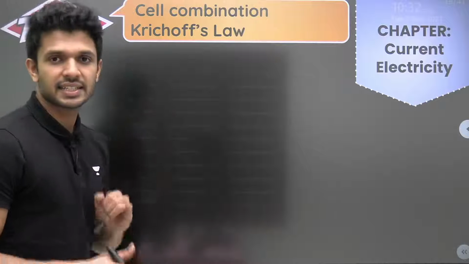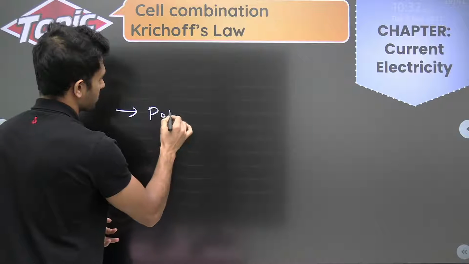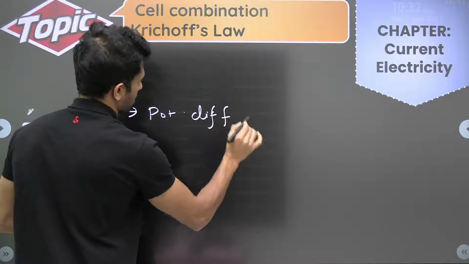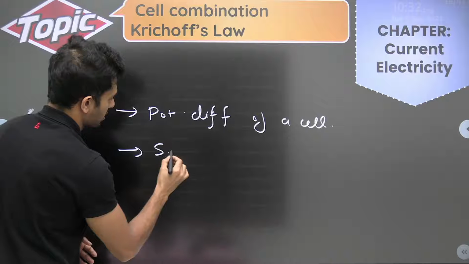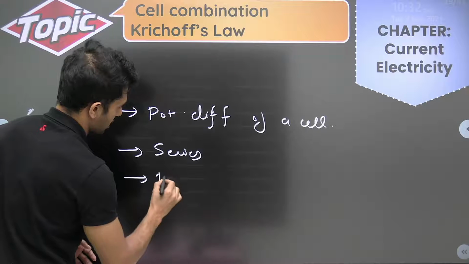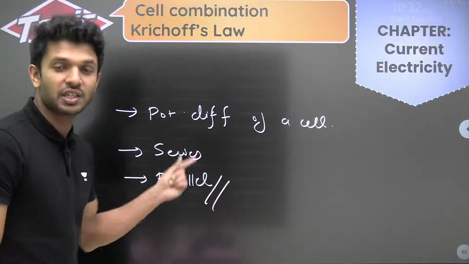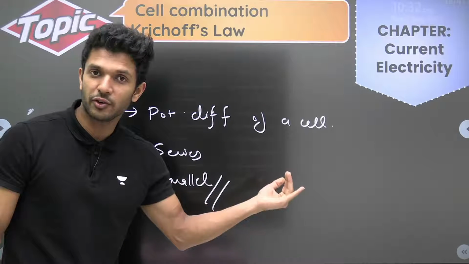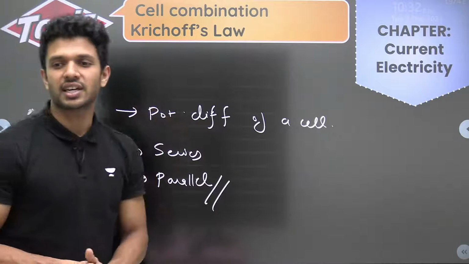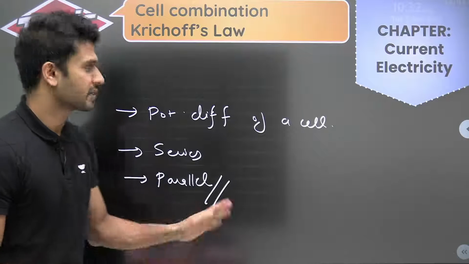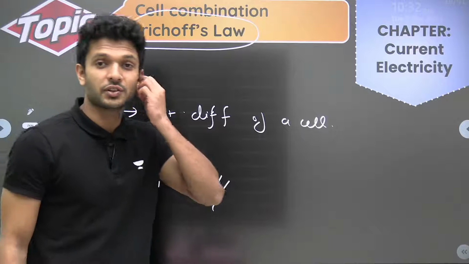Then regarding the cells, if a cell is given, what is the potential difference across the cell? Potential difference of a cell. Then series combination and parallel combination, very important bachalo. Series and parallel both. So what is the equivalent value of EMF? What is the equivalent value of internal resistance when they are connected in series and when they are connected in parallel? Important.